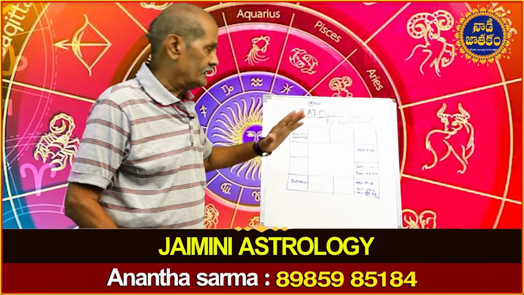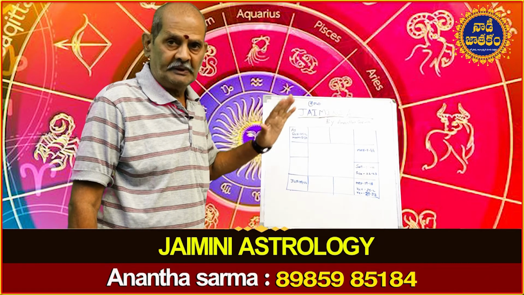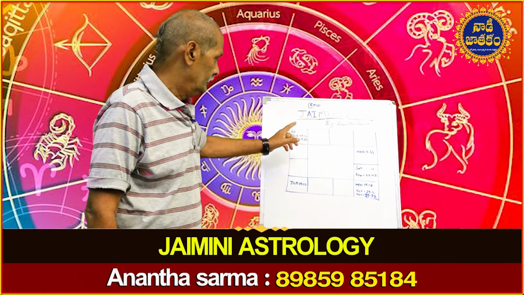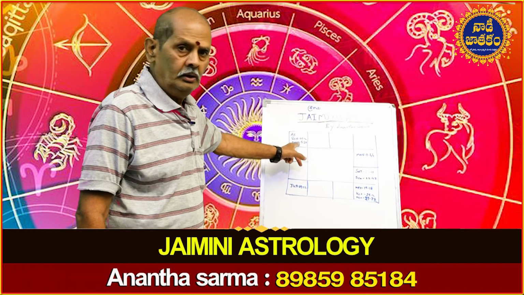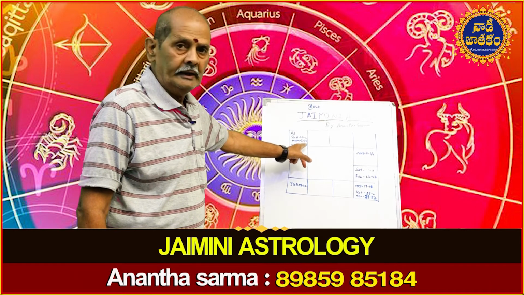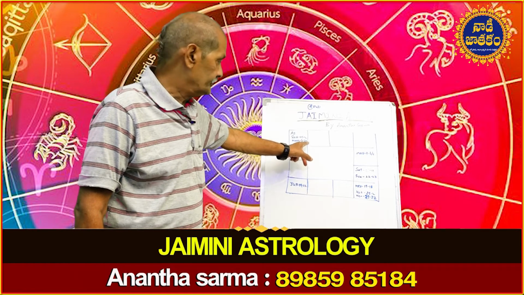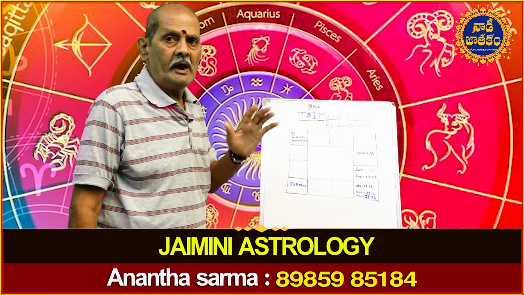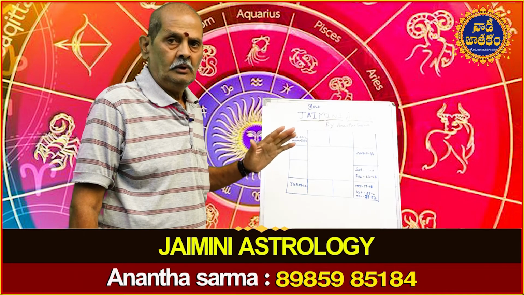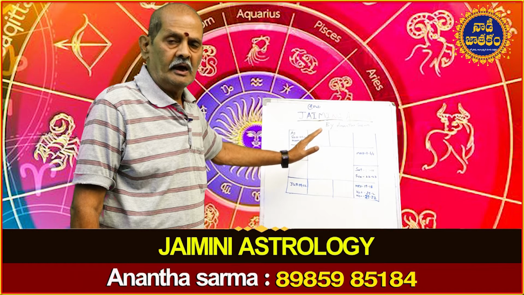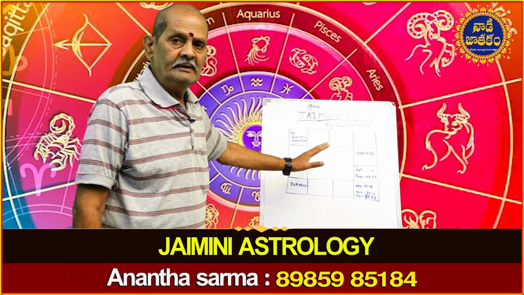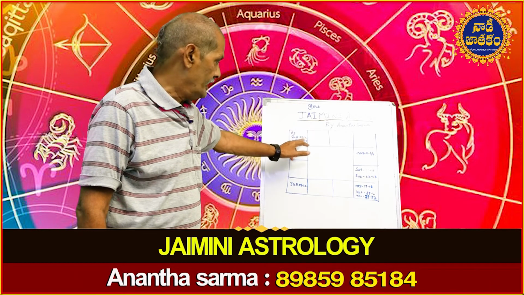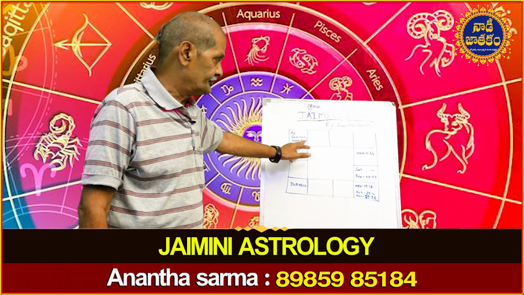Now we will consider the longitudes of the planets, the degrees of the planets. Here in the Lagna, Moon is in 5 degrees and 32 minutes. Here we will avoid Rahu and Ketu. We will consider the longitudes of the remaining 7 planets. So Moon is on 5 degrees and 32 minutes.